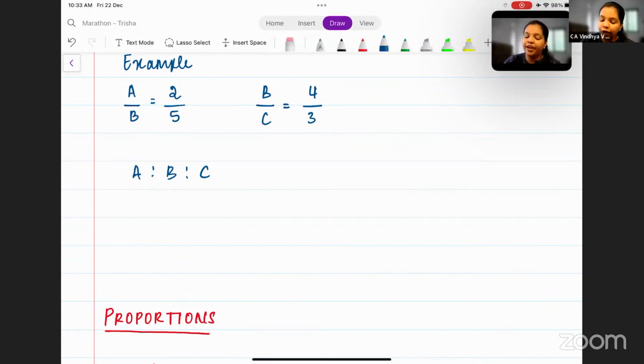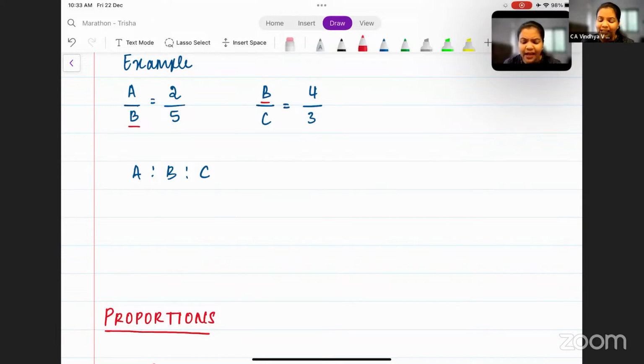Now, very important to understand here is that the term B is common in both the ratios. It's there in A by B as well as in B by C, correct? So what is the common term here? Common term is B. So what you need to understand here is your first step is to make the value of the common term same. Okay? You need to make the value of the common term same.